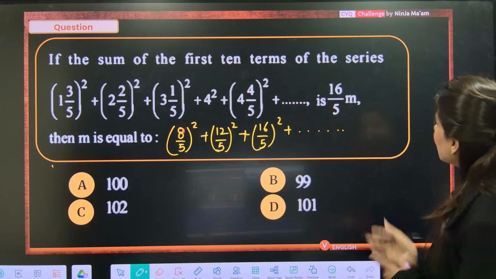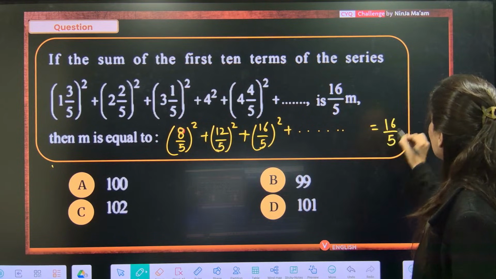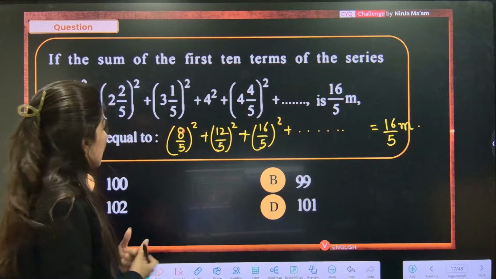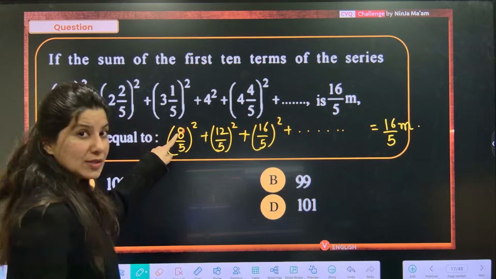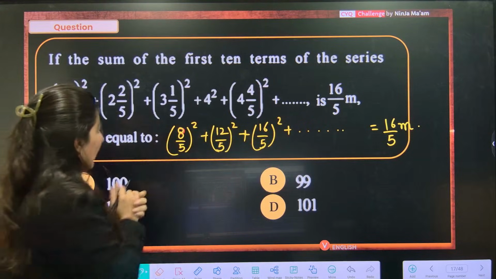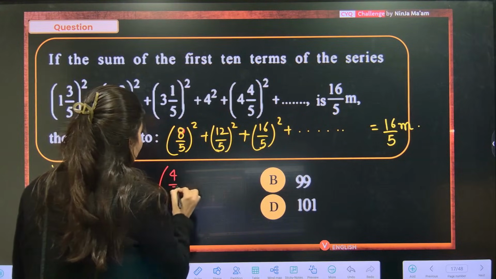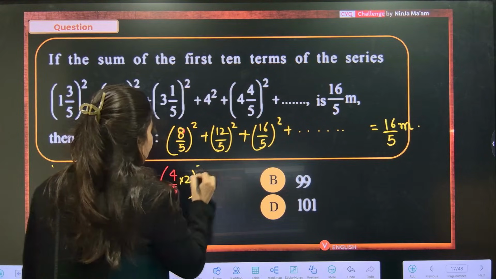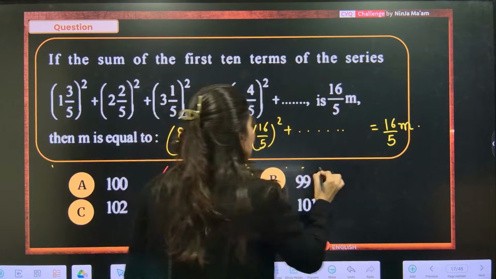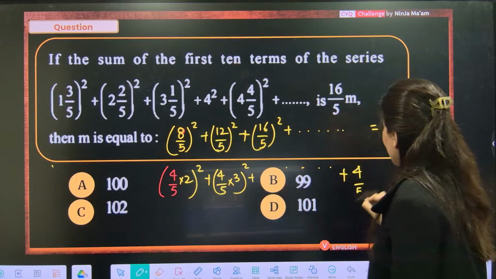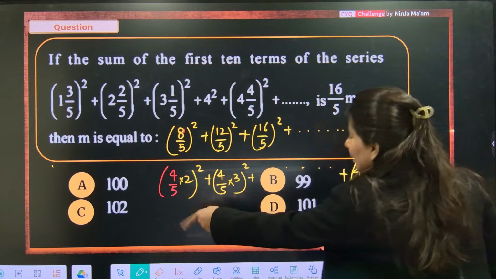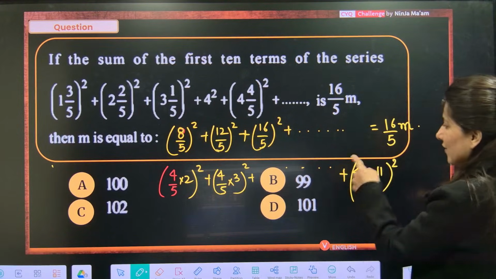Right? 10 terms. And you know what? The sum is given as 16 by 5 m. One thing is clear that this is nothing but 4 2s are 8, 4 3s are 12, 4 4s are 16 and so on. So I think this is nothing but 4 by 5 into 2, plus 4 by 5 into 3, and all the way up to the last term, which will be 4 by 5 into 11, because we are starting with 2. So 10 terms will end at 11: 2, 3, 4, 5 and then eventually 11.